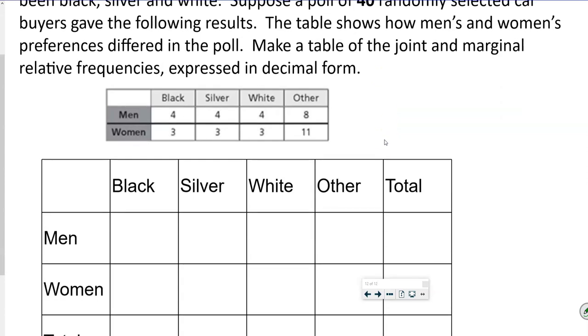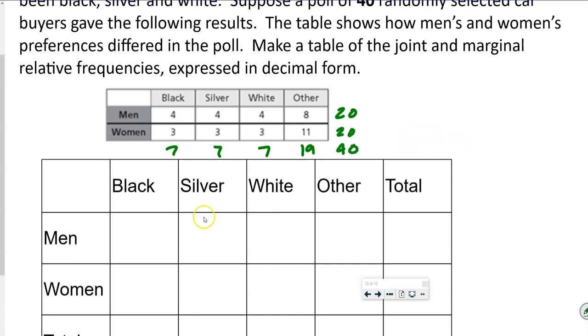So what we can do here is we can add these up. 7, 7, 7, 19, right? And then 4, 4, 4, that's 12. This is 20. And that's 9 plus 11, that's also 20. So that was for a total of 40, okay?